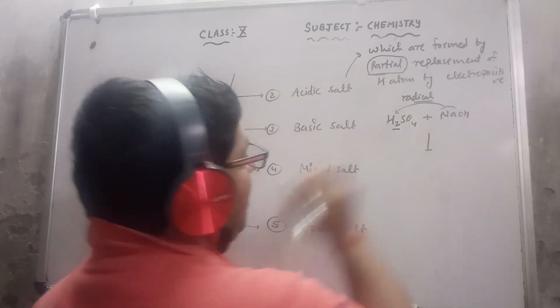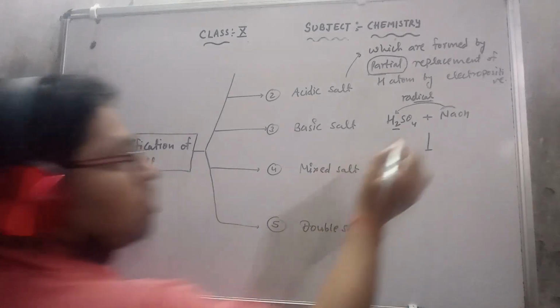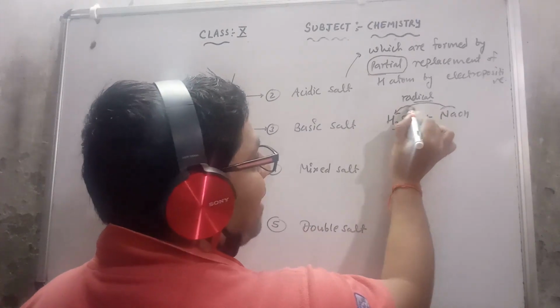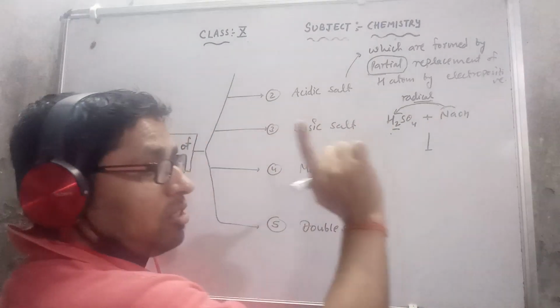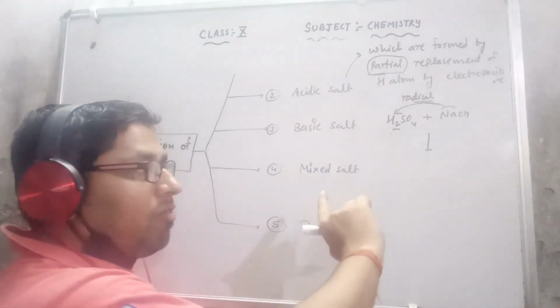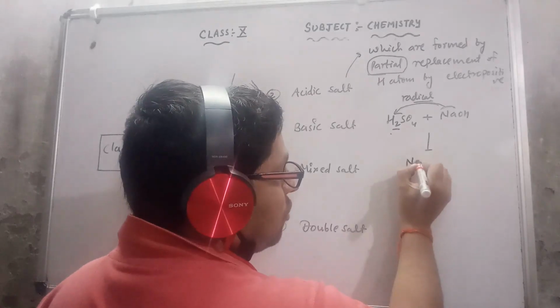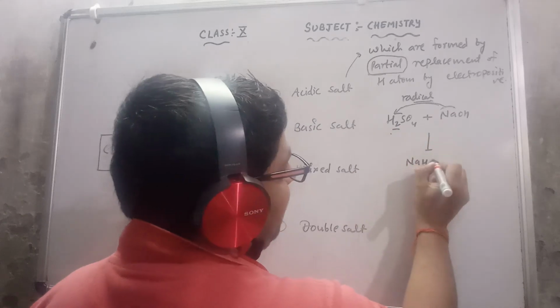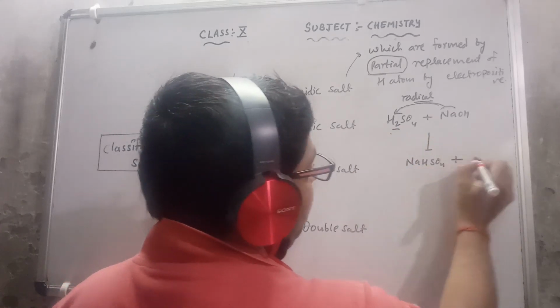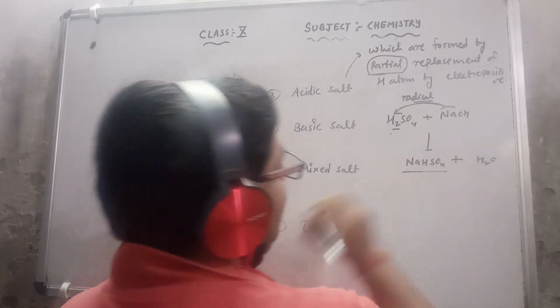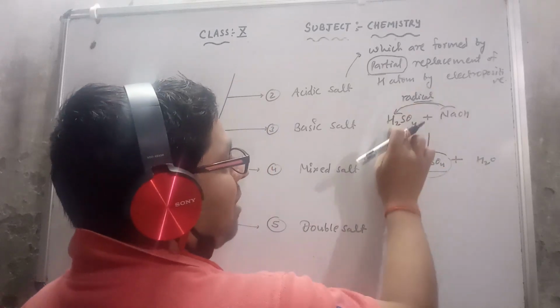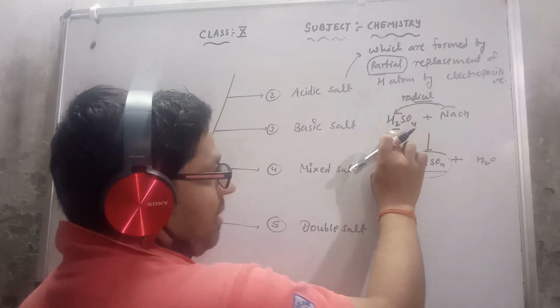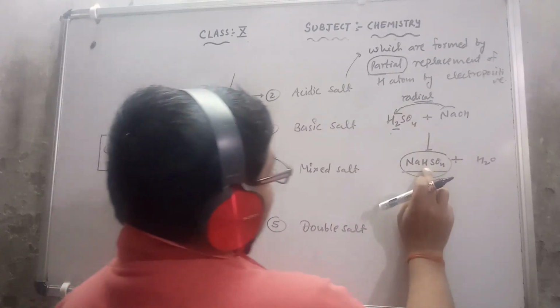Two hydrogens were available in the acid, but this will replace only one hydrogen. So this is partial, because one is still available here. One is replaced by Na, and one H will be available there: NaHSO4 and H2O. So this is an acidic salt because partial replacement of hydrogen atom takes place, one hydrogen atom is available here.